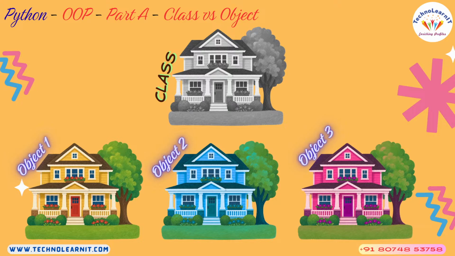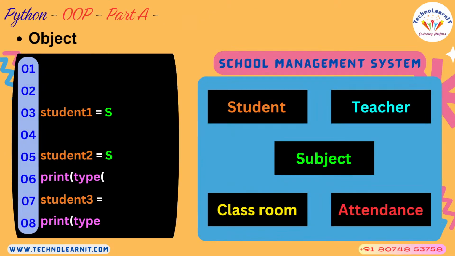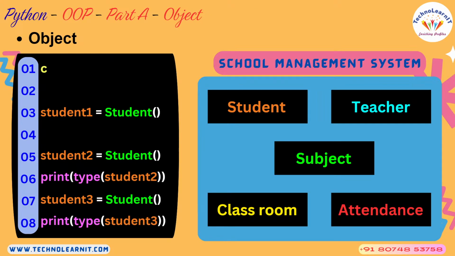So class is a concept, and once you implement it, those things will become objects, and each object can have its own values for the properties. Don't worry, we'll look at all these things practically.